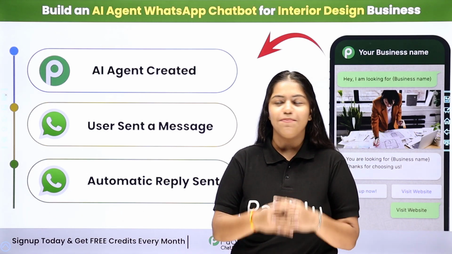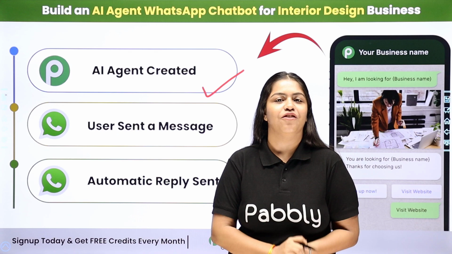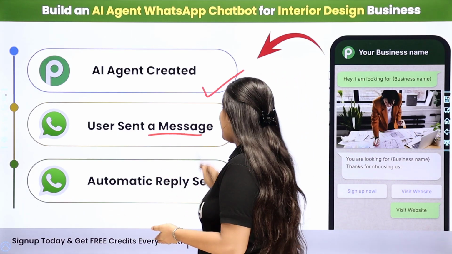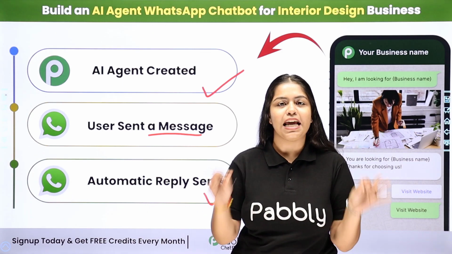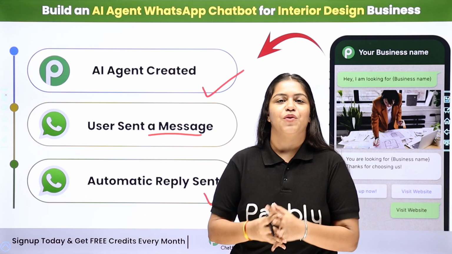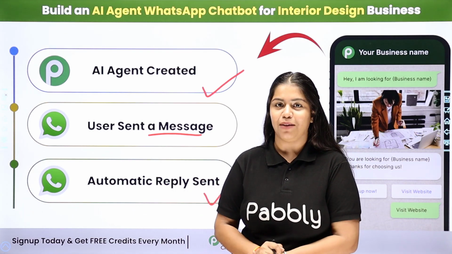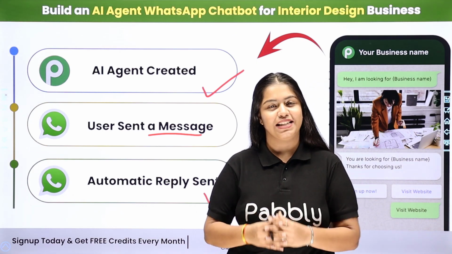What I've done is I've simply created an AI agent WhatsApp chatbot, and now whenever my user sends me a message, an automatic reply will be sent to my user using the same knowledge base which I've uploaded on my AI agent. So if you also want to create this amazing WhatsApp chatbot for your own business, then for that you have to come with me towards my screen.